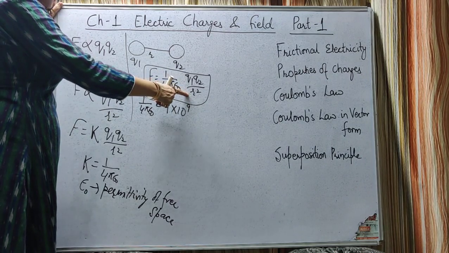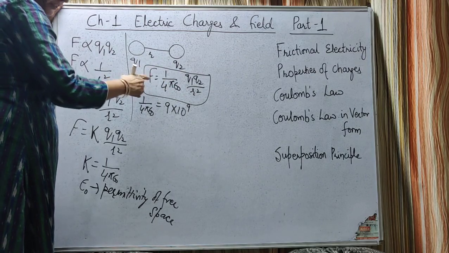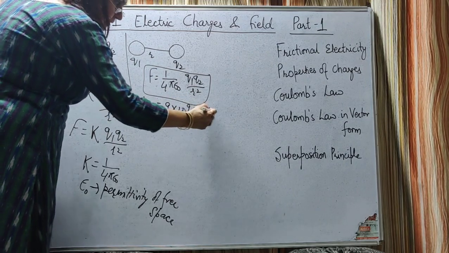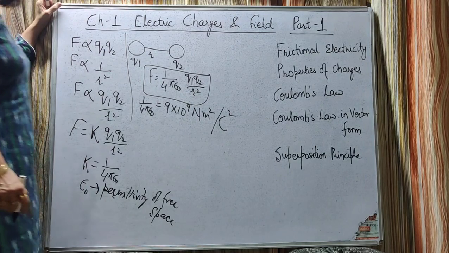Now what will be its SI unit? 1 upon 4 pi epsilon naught is equal to F into r square upon Q1 into Q2. The unit of force is Newton, into r square, meter square, upon Q1 into Q2, Coulomb into Coulomb, Coulomb square.